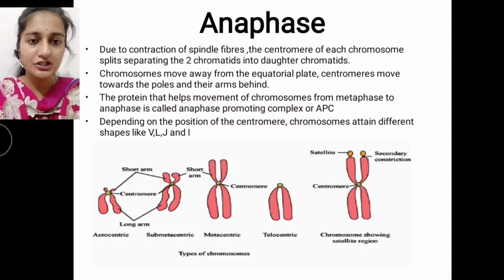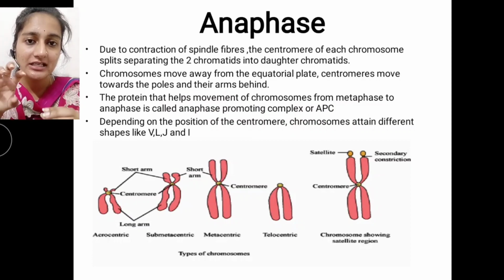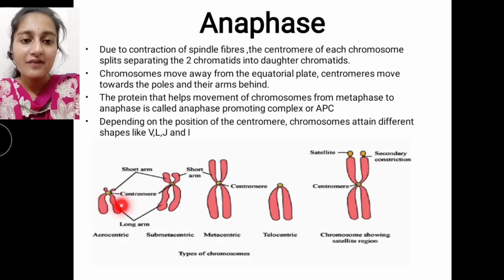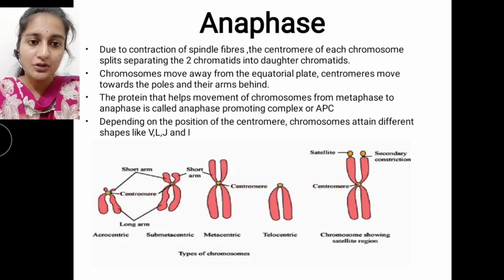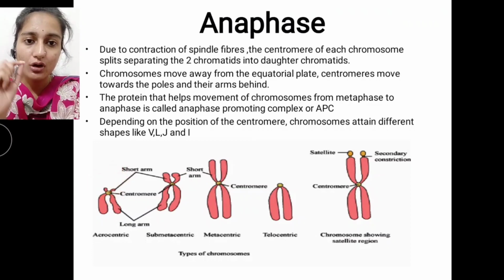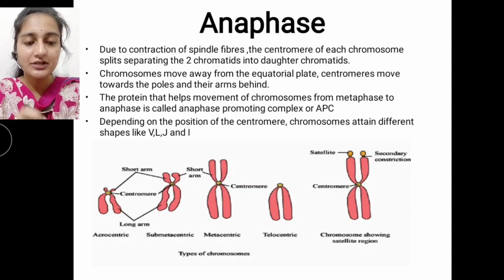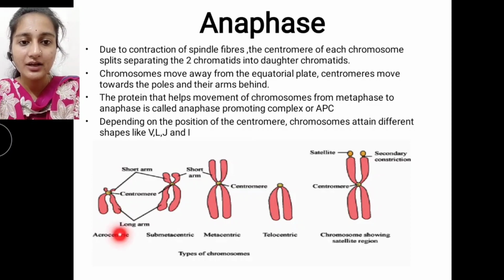Depending on the position of the centromere, the central part of a chromosome, chromosomes attain different shapes, like V, L, J and I, and we have different names for these also. Let's have a look. We have different types of chromosomes based on the position of the centromere. If the centromere is present such that on one side it has the short arms or short chromatids, and on the opposite side it has the long chromatids, that type of chromosome is called acrocentric.